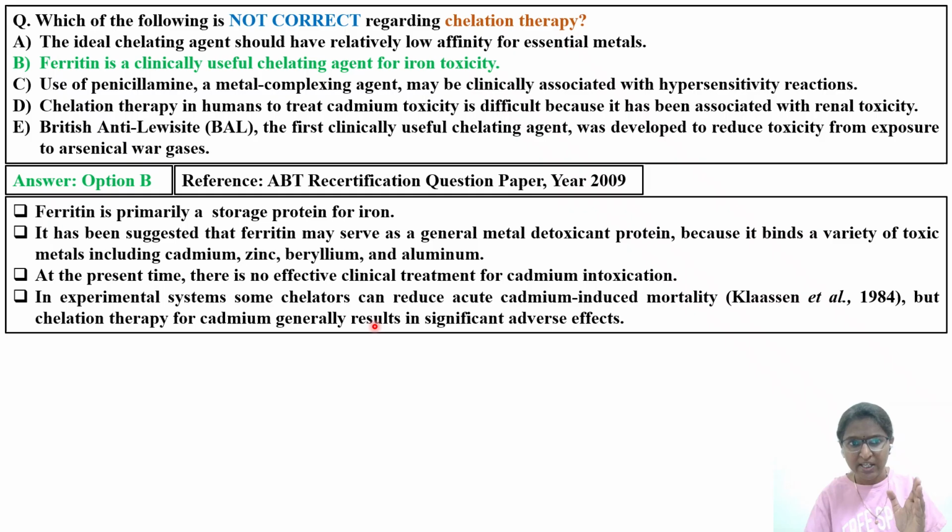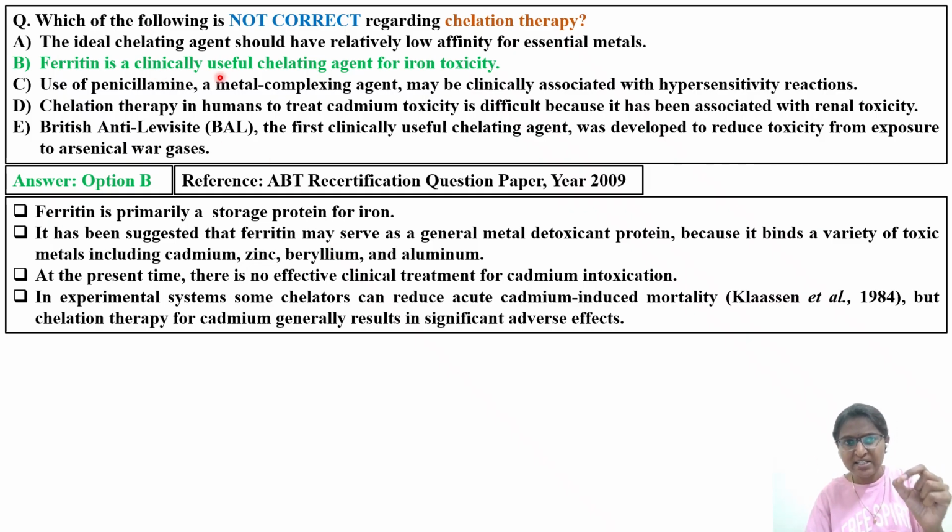In experimental systems some chelators can reduce acute cadmium-induced mortality, but chelation therapy for cadmium generally results in significant adverse effects. With respect to cadmium toxicity, I have uploaded one video, since some questions on cadmium toxicity have been asked previously in DABT. I'll give the link in the description. So this is the reason ferritin is not a clinically useful chelating agent for iron toxicity. The take-home point to remember is that it is a storage protein. What are the other options? We'll see.